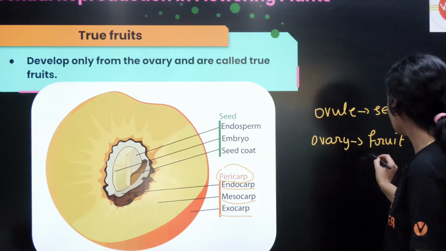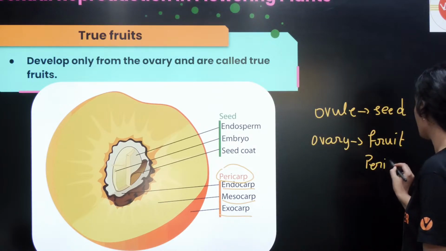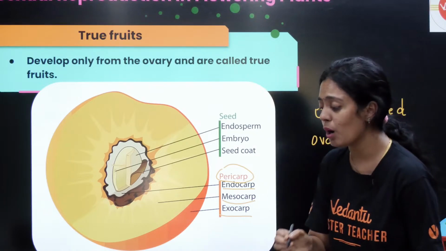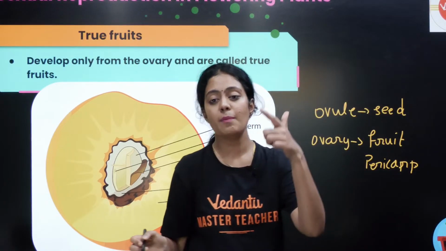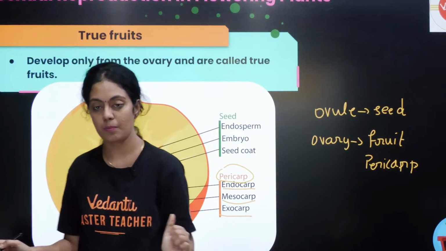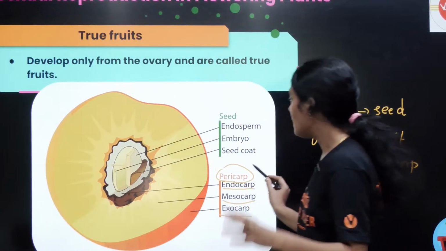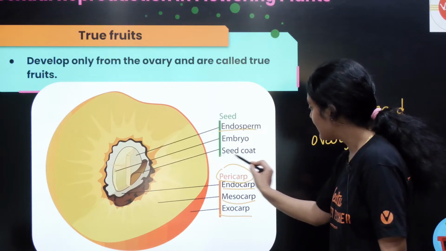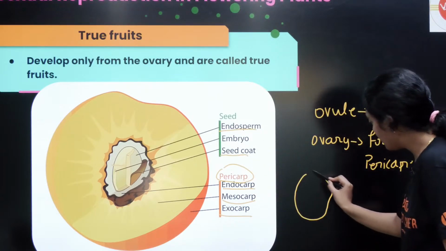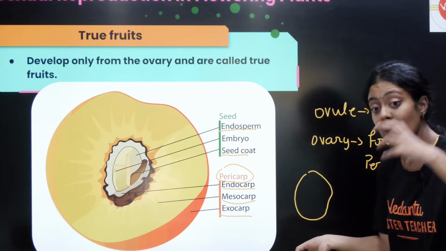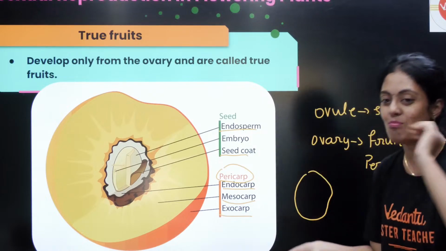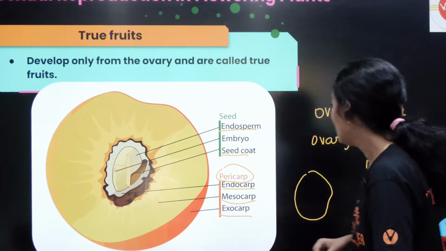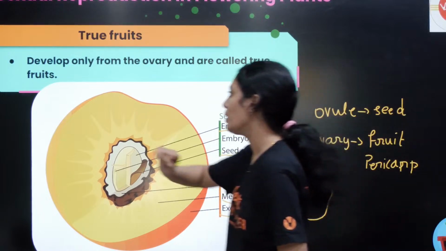What do we call the fruit wall itself? We call it the pericarp. The pericarp has three important regions, the endocarp, exocarp and mesocarp. Now, what is there in your seed? In a seed there is a seed coat outermost, inside it the endosperm, and inside that the embryo. The embryo is very well protected inside. That's very, very important.